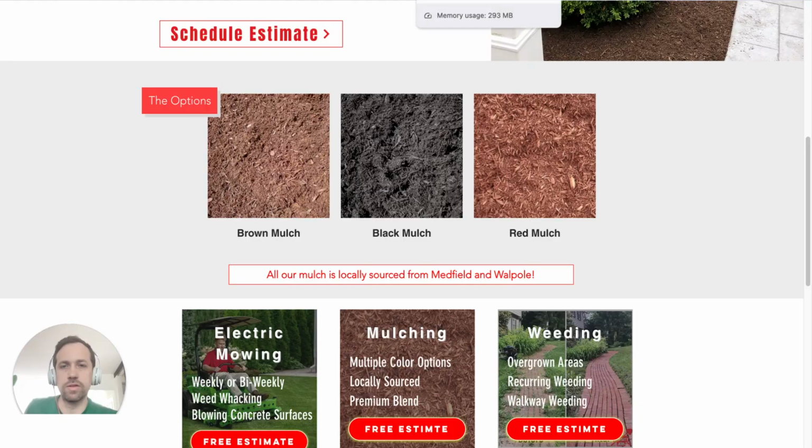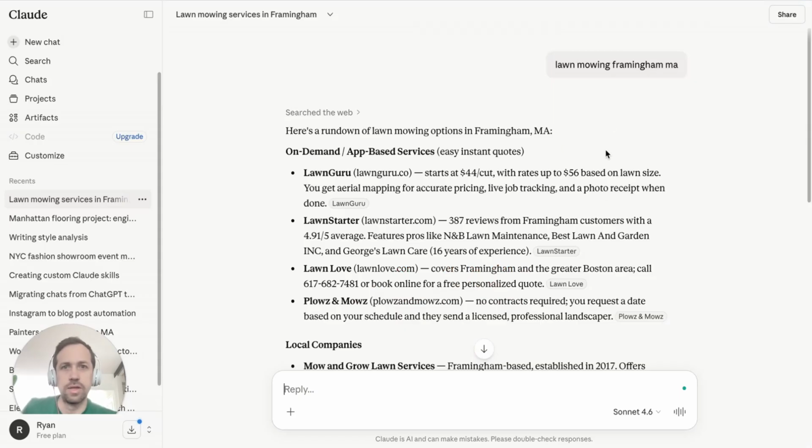So now I'm going to move on to another platform. This is Claude. So I just typed in lawn mowing Framingham, MA. It searched the web. It says here's a rundown of the lawn mowing options in Framingham. On-demand app-based services, which is interesting. Yeah, it's interesting that it led with the app-based services. So Lawn Guru starts at $44 a cut. It's even pulling pricing from, I guess, their website.